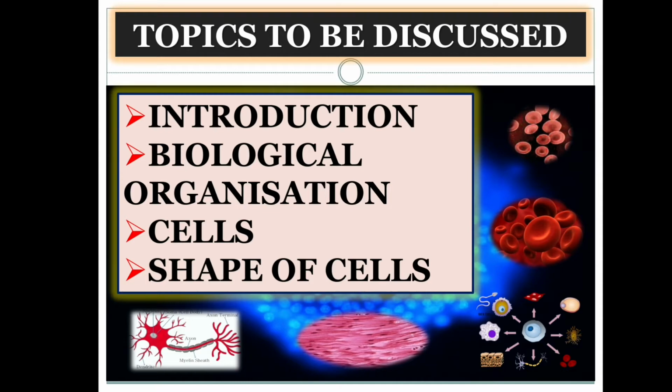First of all, let us know what is organization of life. We know it all starts with a cell. Cells come together to form tissues. Tissues form organs, organs form organ systems, and organ systems form an organism. These are called levels of organization. A living world can be organized into different levels.